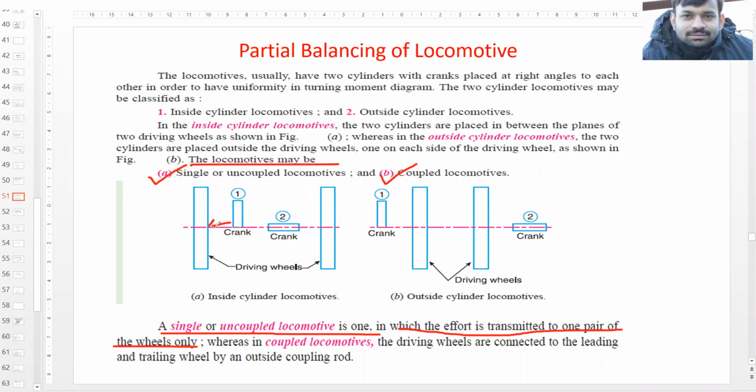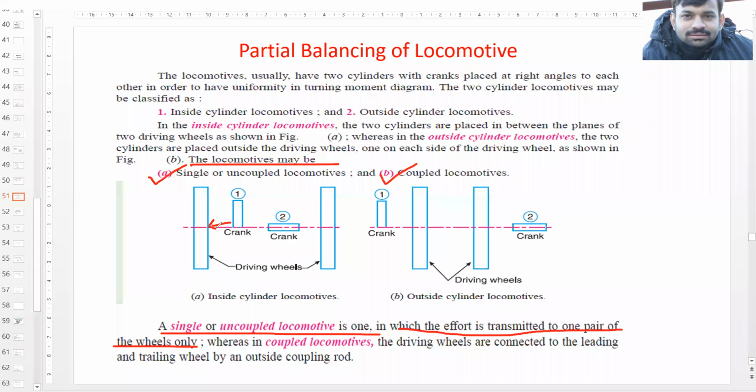Let's say in the case of cars, you might have heard of single wheel drive and multi wheel drive, sorry, four wheel drive.